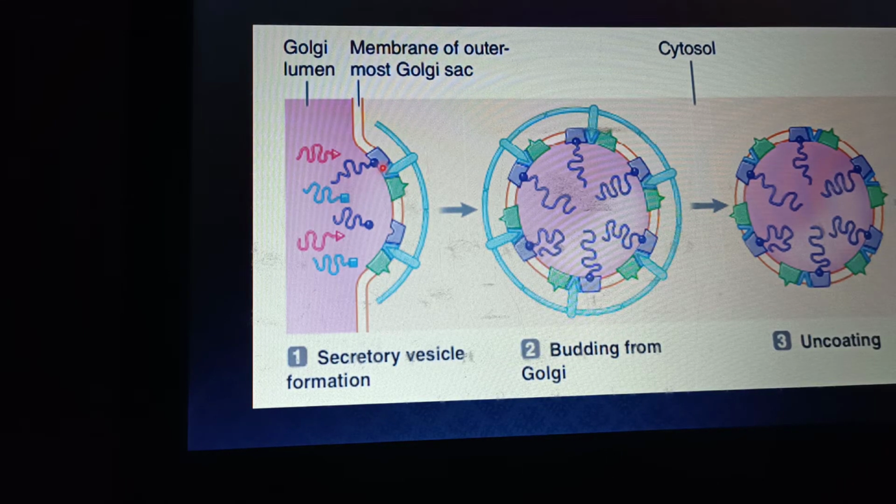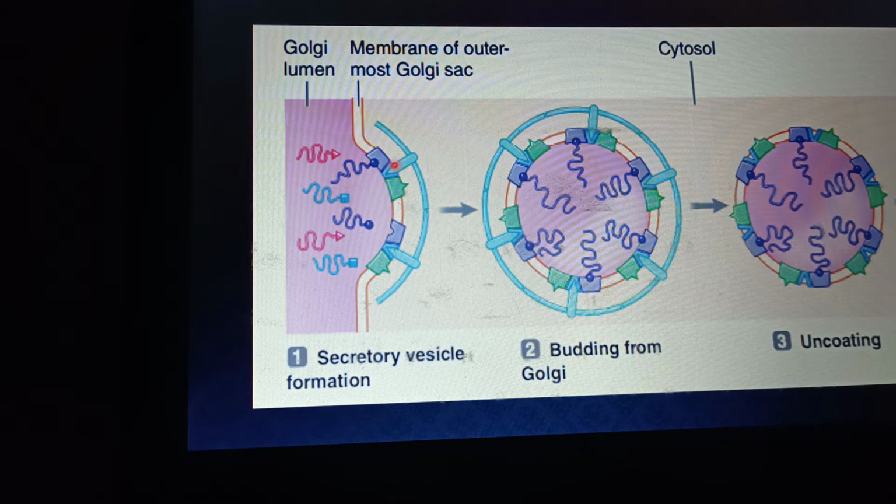So what is the function of recognition markers? Recognition markers always attract and bind with a specific sorting signal, and they capture specific protein particles. They always capture the same kind of protein particles so that a vesicle can be formed.